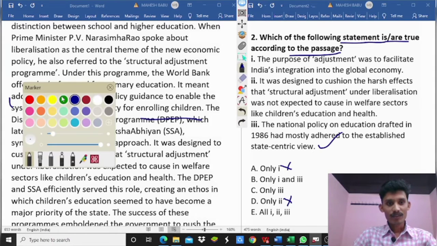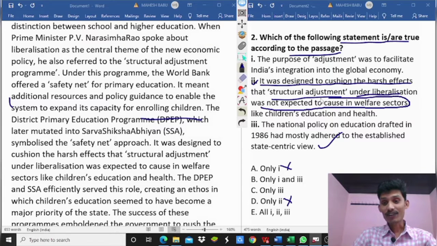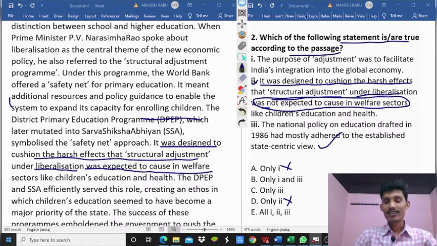So we can read carefully. Second point: it was designed to cause the adverse effects that structural adjustment under liberalization was not expected to cause in welfare sectors. According to the passage, it was designed to assume the adverse effects that structural adjustment and liberalization was expected to cause in welfare sectors. So, according to the passage, it was expected. Here, the option says it was not expected. So, the second one is wrong.